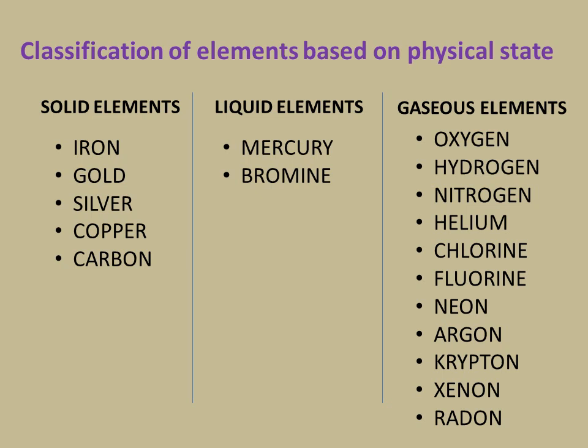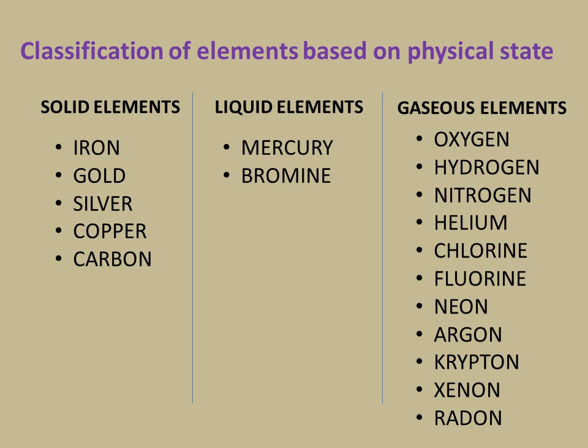We already read what the three physical states are: solid, liquid, and gas. We can classify elements based on this physical state. It may be solid elements, liquid elements, or gaseous elements. We will now go through a few examples. Solid elements may be iron, gold, silver, copper, carbon, etc. These are all solid elements. They are present in the solid state at room temperature.